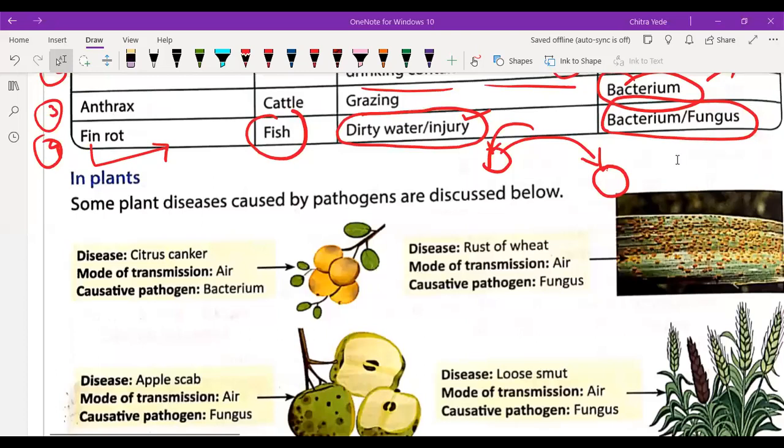Sir, can fin rot affect any aquatic animal or only fish? It may affect those that use fins for swimming. The symptoms are that their fins become weak and decomposition of the fins takes place.